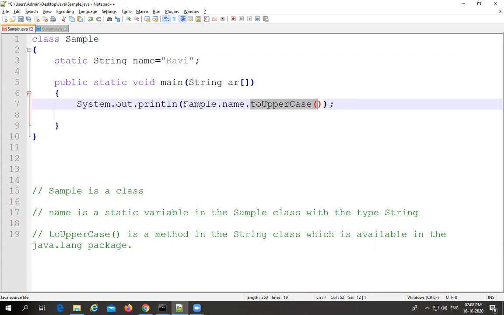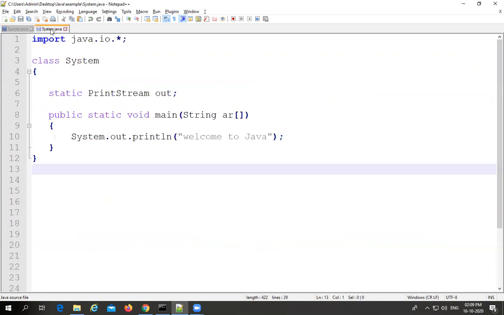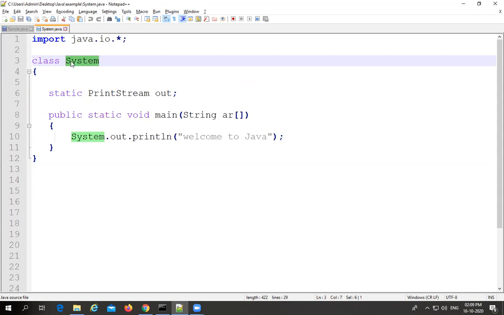That is the meaning of this entire line. In a similar format, you can easily understand what is the meaning of system.out.println. So let me show you. System is one of the classes available in the java.lang package. Within the System class, we have one static variable available, and the static variable name is out.